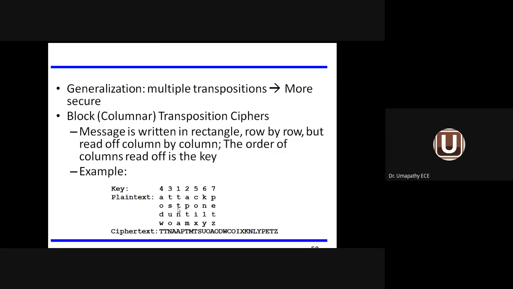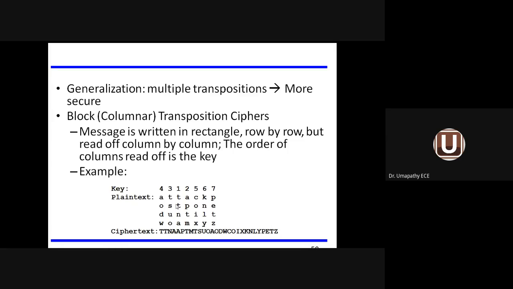I'm going to take the first column, then second, third, and fourth, thereby forming the ciphertext information. First column, TTNA. Second column, APTM. Third column, TSUO. So like that, we are forming the ciphertext information.